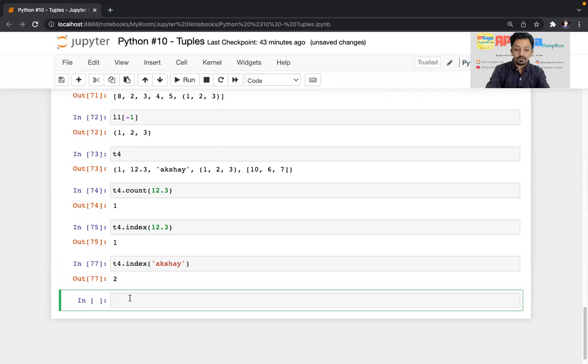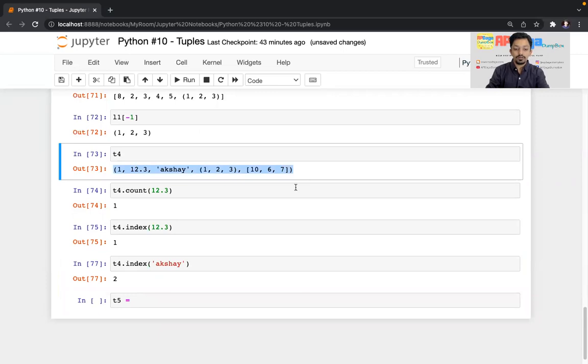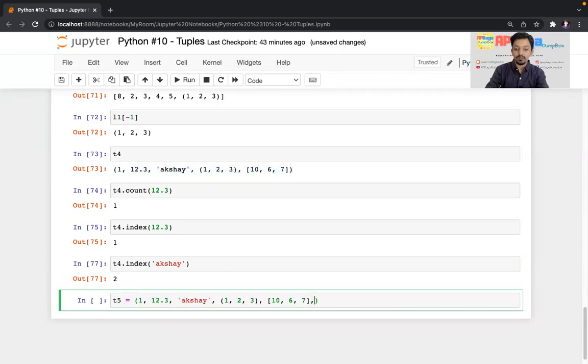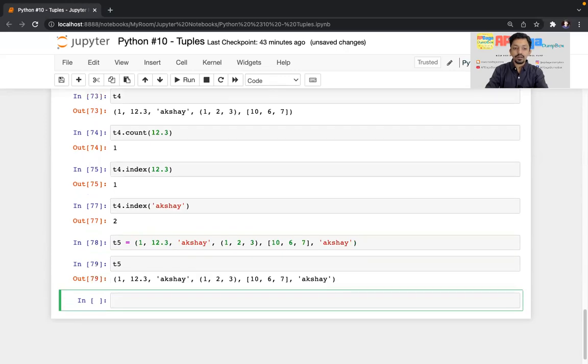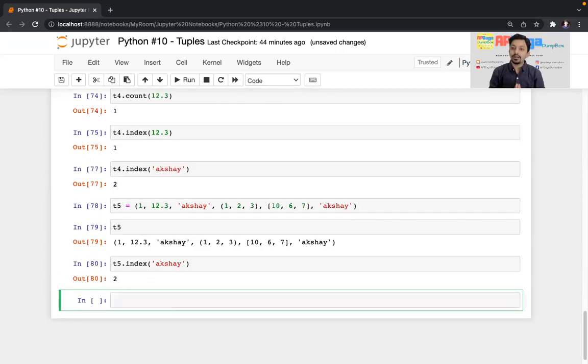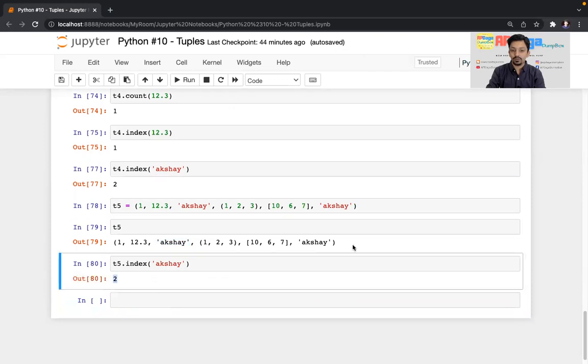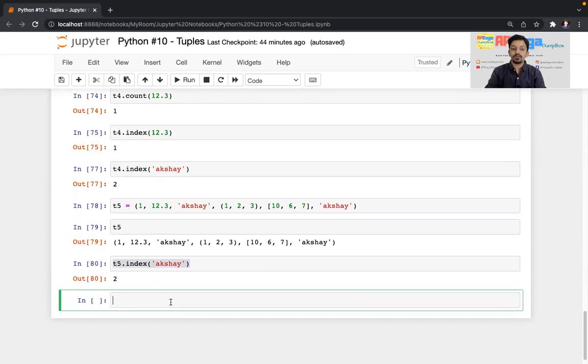I'll create a T5 and copy this as it is and add one more element, which is a duplicate element. So if I print T5 and then get T5 dot index and pass Akshay into it, it will always give me the index of the first occurrence. The first occurrence is 0, 1, 2, at the second position. That's why the output is 2. Even though Akshay is present over here once again, it will always return the index of the first occurrence.